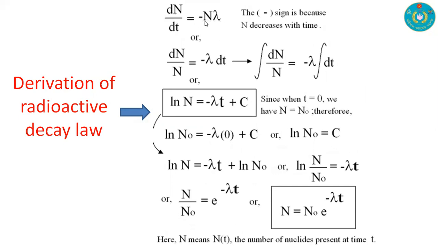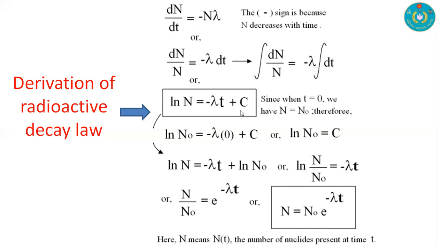After cross multiplication, placing N here and dt here, we have the equation dN by N is equal to minus lambda dt. And if we introduce the integration sign on both sides, we know the integral of 1 by N dN is ln N, and the integral of dt is t.